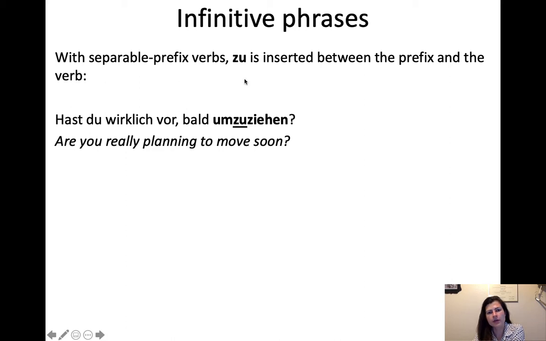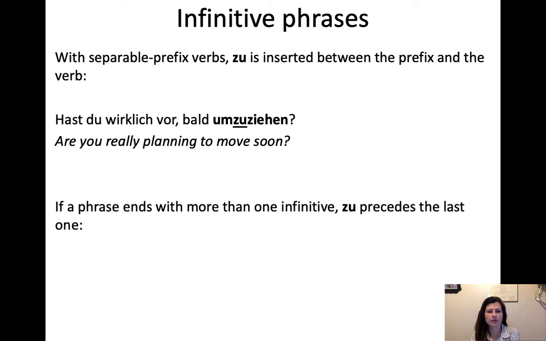But now we're going to, hast du vor, hast du wirklich vor, that's the sort of phrase where, if you want to add planning to move, the way you do it is by doing a zu infinitive. And instead of adding the zu as a separate word first, like all those other ones, the zu is actually going to go in between the prefix and the infinitive. So, hast du wirklich vor, bald umzuziehen? Are you really planning to move soon?